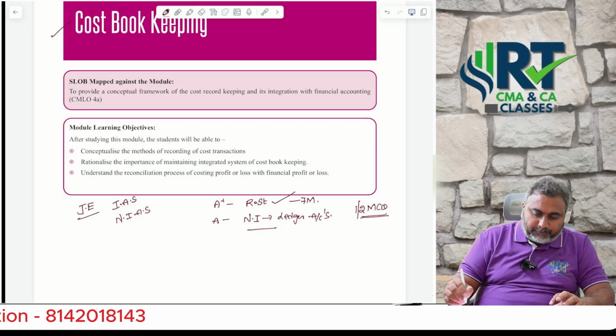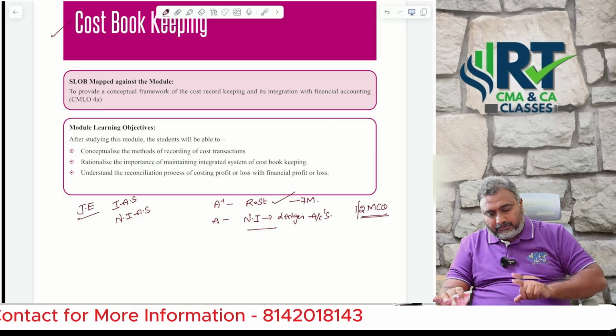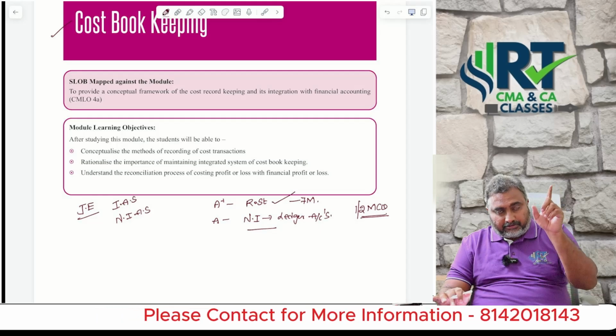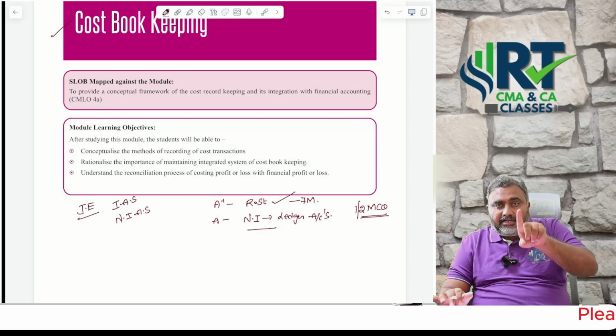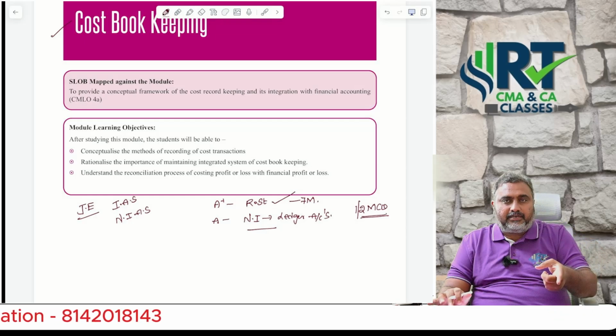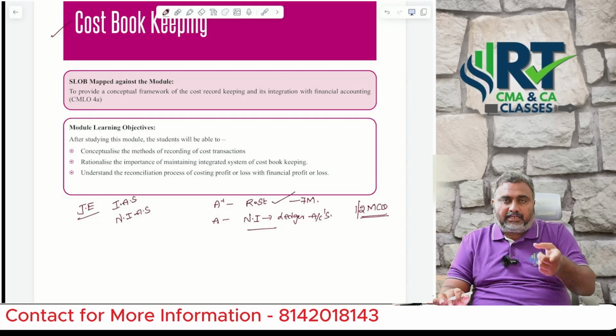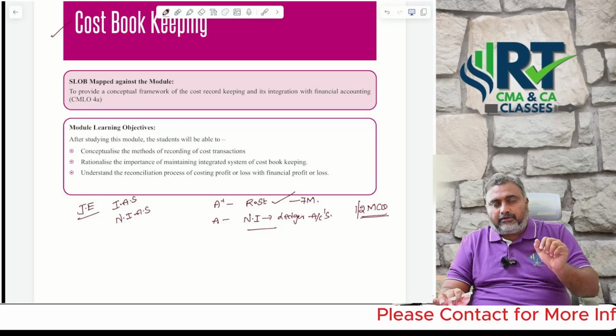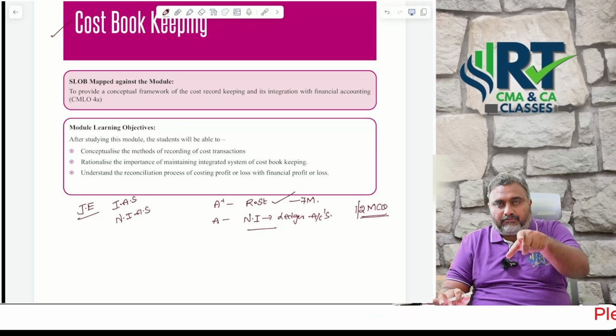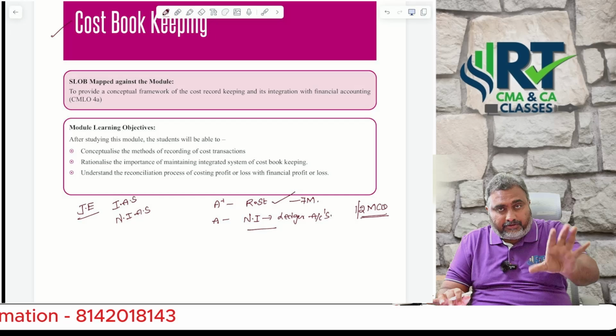Before starting this particular chapter, sir, compulsory focus on those journal entries. Read those journal entries. No need to learn by heart. I already explained in detail what is the logic behind that, why you are replacing cash and other personal accounts with the general ledger adjustment account or cost ledger. I already explained you in detail.